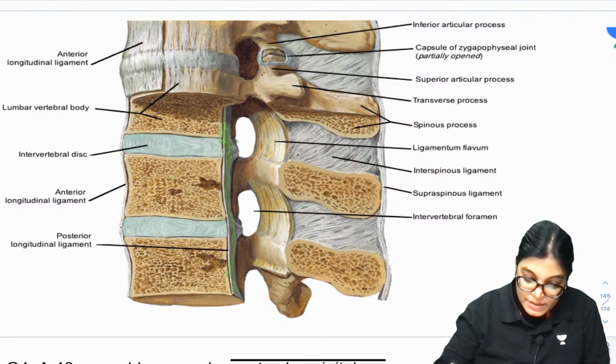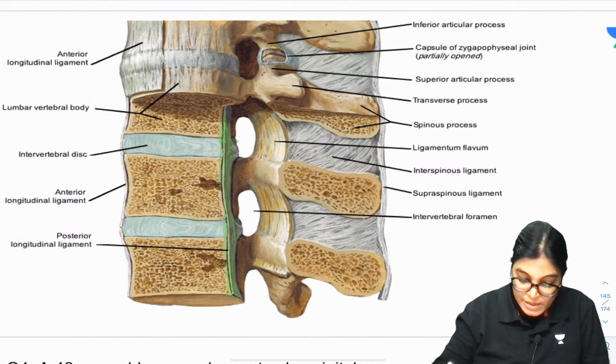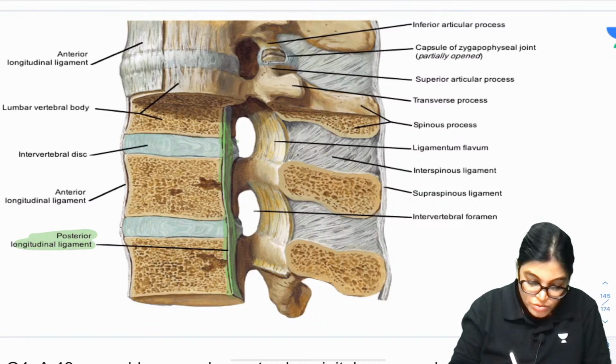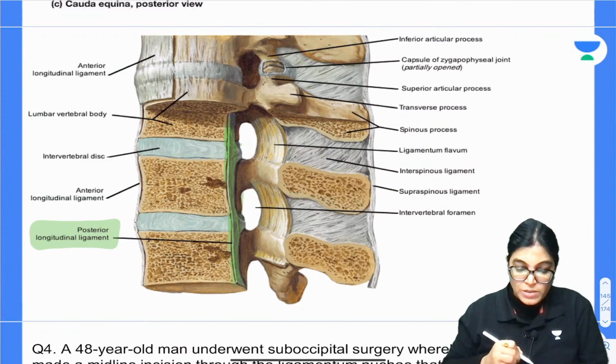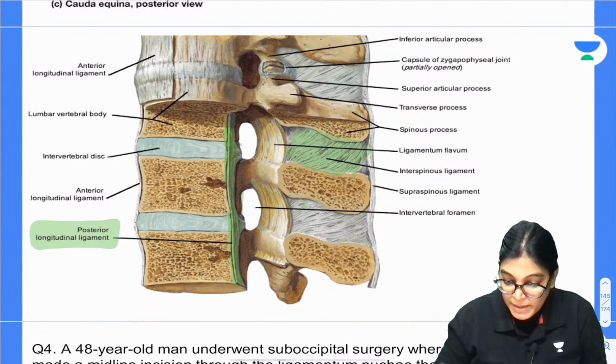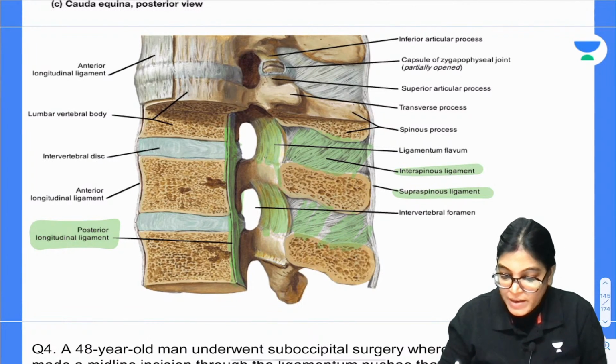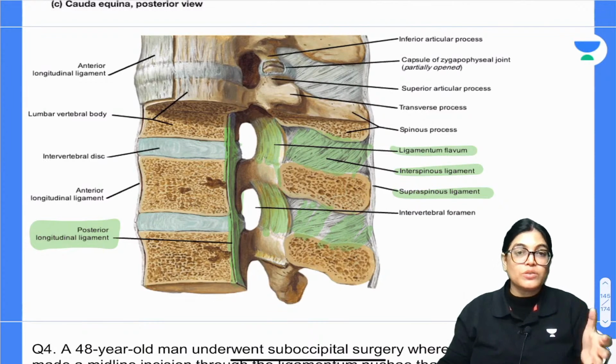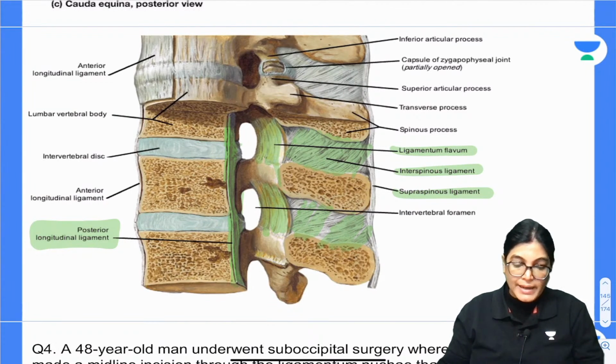This part is called the posterior longitudinal ligament, which is lying on the posterior aspect of the vertebral bodies. Adjacent to the laminae we have ligamentum flavum, and in between the spines we have supraspinous and interspinous ligaments. So these are in relation to the vertebral body. They have nothing to do with the spinal nerve. So this is not the right answer.